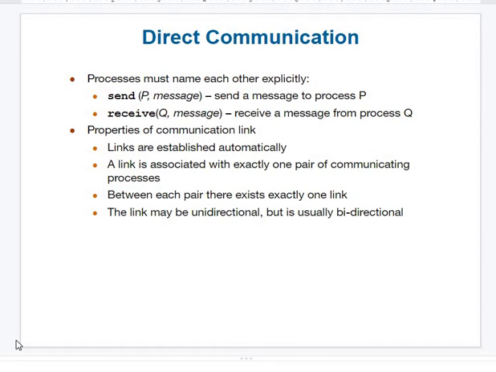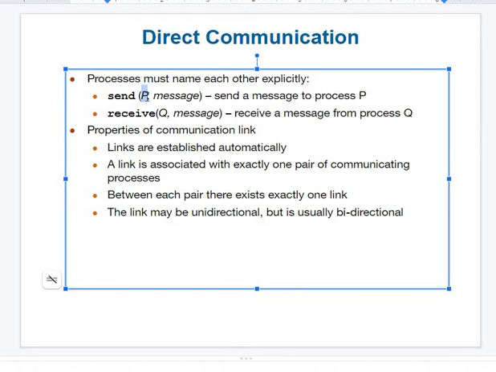In direct communication, each process that wants to communicate must explicitly mention which process it wants to communicate with. See here, process Q wants to communicate with process P. So what will it do? Q will send: I want to send a message to P, and this is what I want to send. Once a process receives a message, it will identify who has sent it and what the content is.